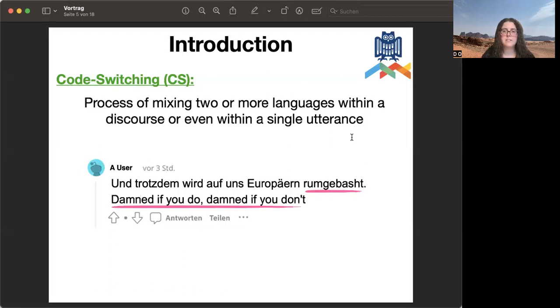But there are also cases where words are not just inserted into another language, but also where the language is completely switched. Like, for example, "und trotzdem wird auf uns Europäern rumgebasht. Damned if you do, damned if you don't." So the sentence starts in German and then switches to English. And there's one more thing about this sentence. There are also words that have a switch internally, like rumgebasht, which is an English word bash, and has German morphemes like rum and ge.